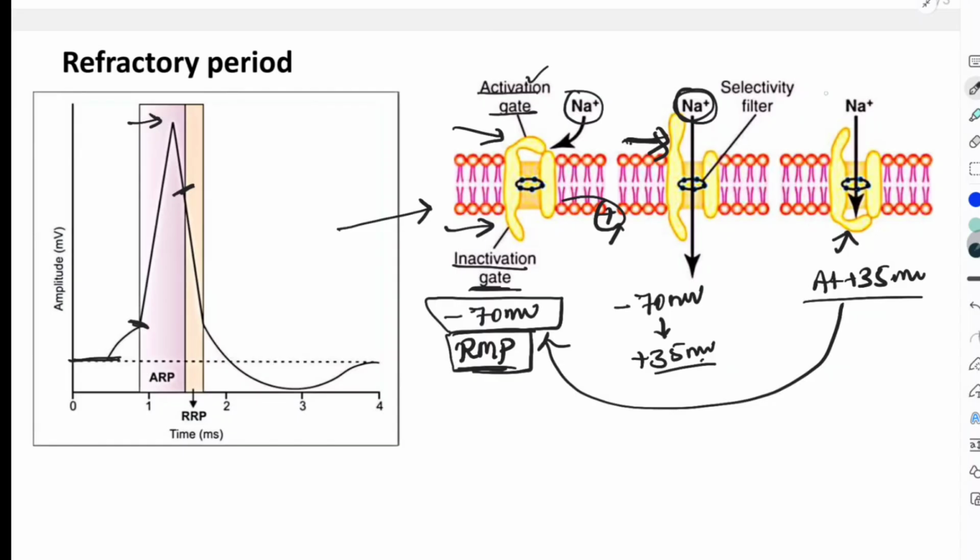So when they are in this closed state, no matter how strong the stimulus I apply, I am not going to get an action potential. So this is the ionic basis of the absolute refractory period.